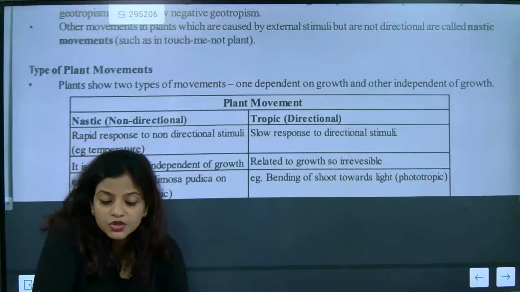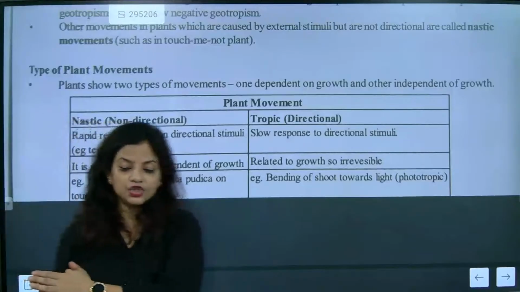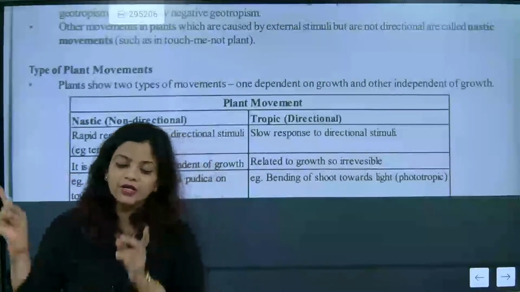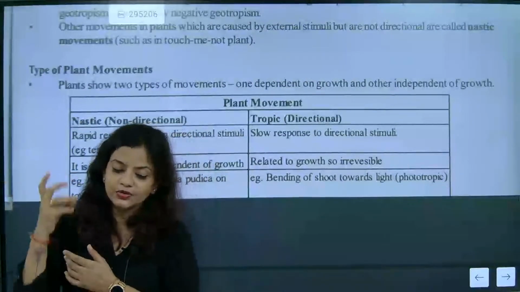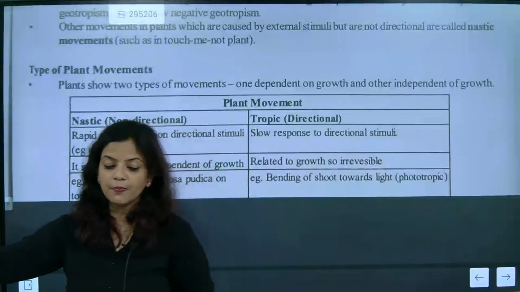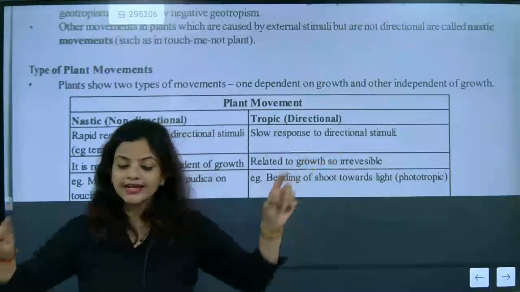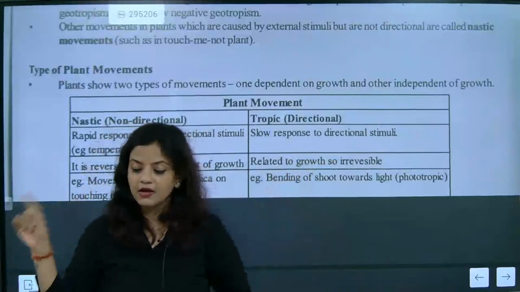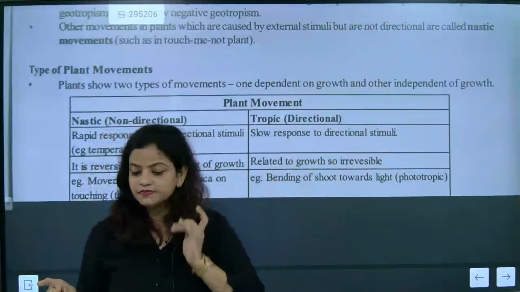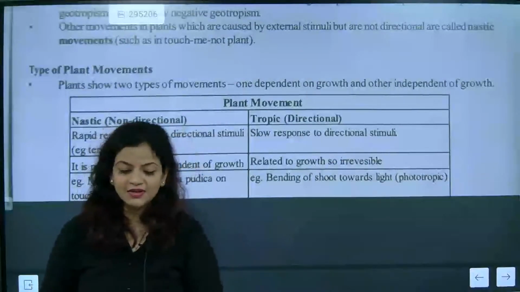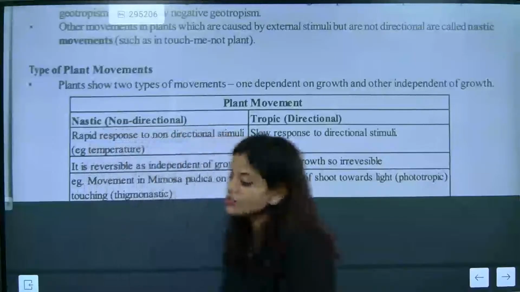So now look here. Slow response means directional stimuli. Slow response to directional stimuli will be called tropic movement. If somebody asks you three important points in three subdivisions, you can answer: first is tropic, second is nastic. Non-directional, directional, rapid, slow. Nastic is rapid. Here, tropic is a slow response to directional stimuli.